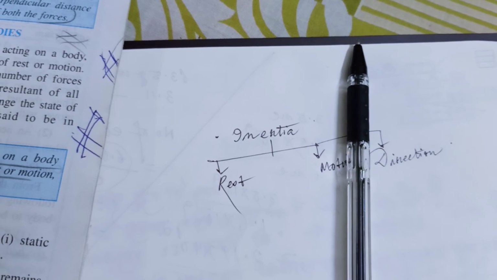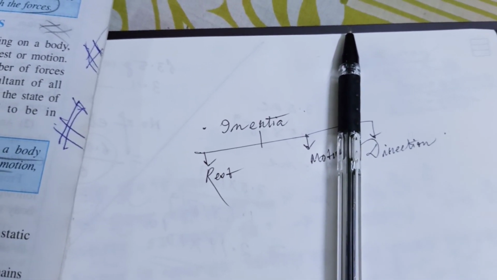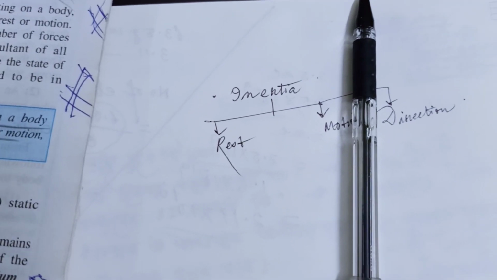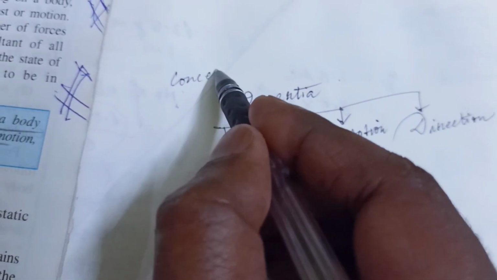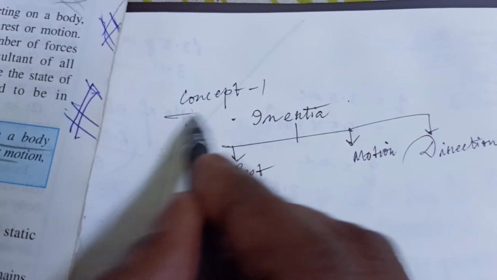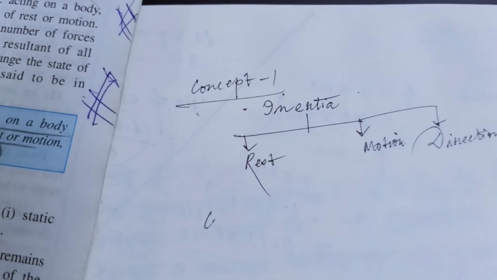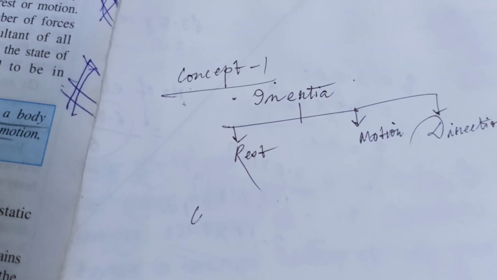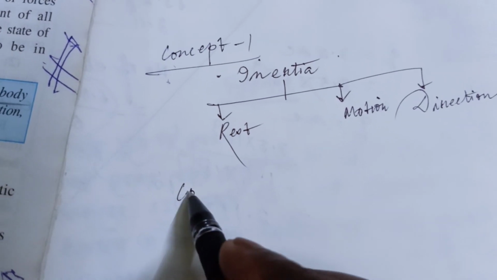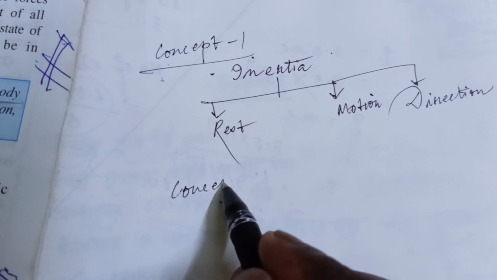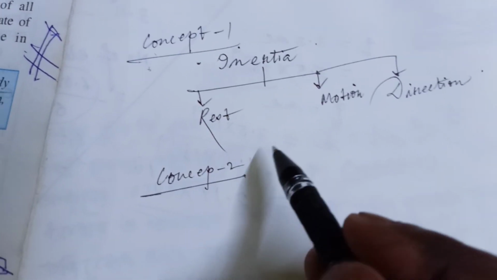So students, we are basically dealing with equilibrium. First of all, this is concept number 1, and all these concepts are required for explaining what is equilibrium. Next, concept 2.